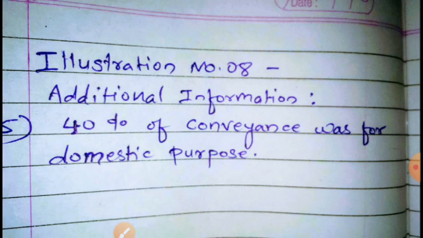Yes. Now in the solution we can see its effects. They have taken it into consideration while solving the problem, but they have not printed it in the problem. And that's the problem. Anyway, 40% of conveyance was for domestic purpose means what?